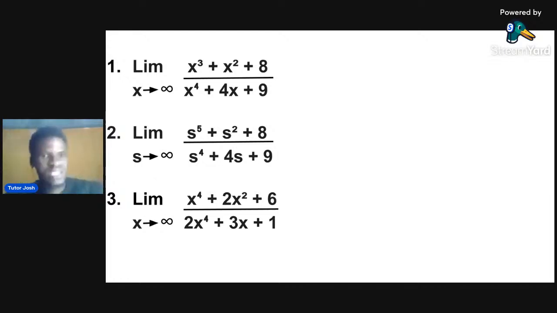So what is your answer in this question? Tell me the answer in this number 2 question. I want to see the answer in the comment section. The highest power is 5 in the numerator, and the highest power is 4 in the denominator. That means the numerator is greater than the denominator. What is your answer? A lot of you are watching now. I want to know in the comment section.